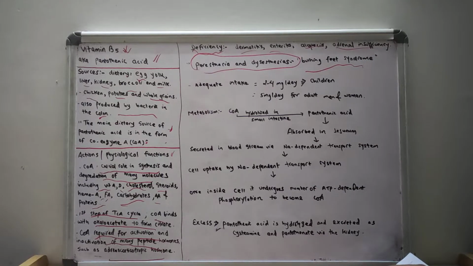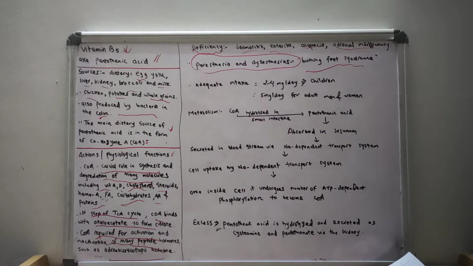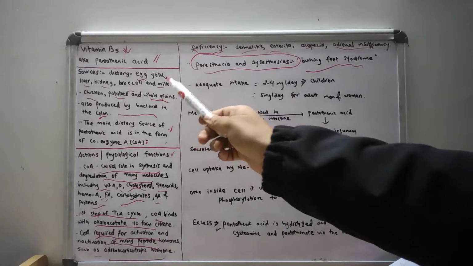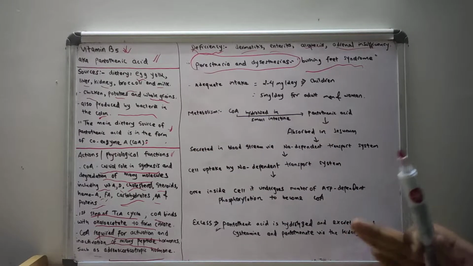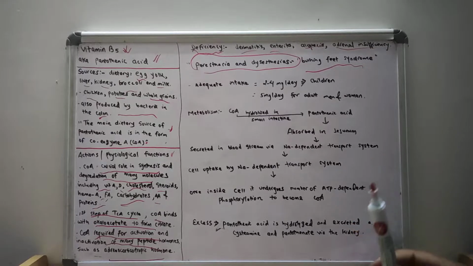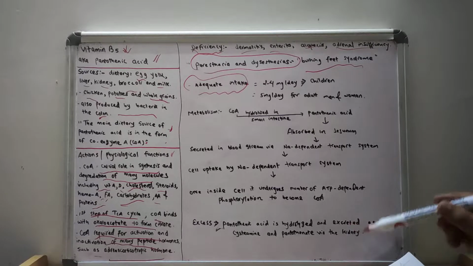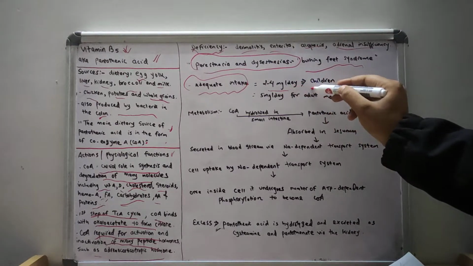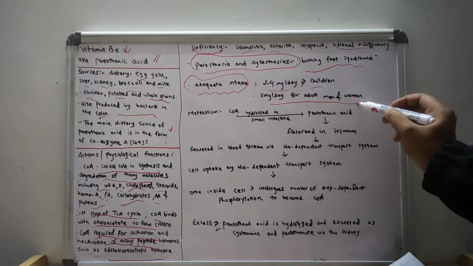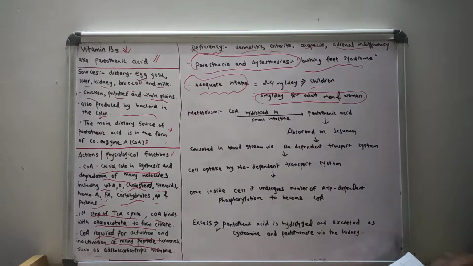We don't call it the recommended daily allowance because it is produced by the kidney and by bacteria in the colon. So we call it adequate intake. The adequate intake of vitamin B5 is 2 to 4 mg per day in children and 5 mg per day for adults, male and female.